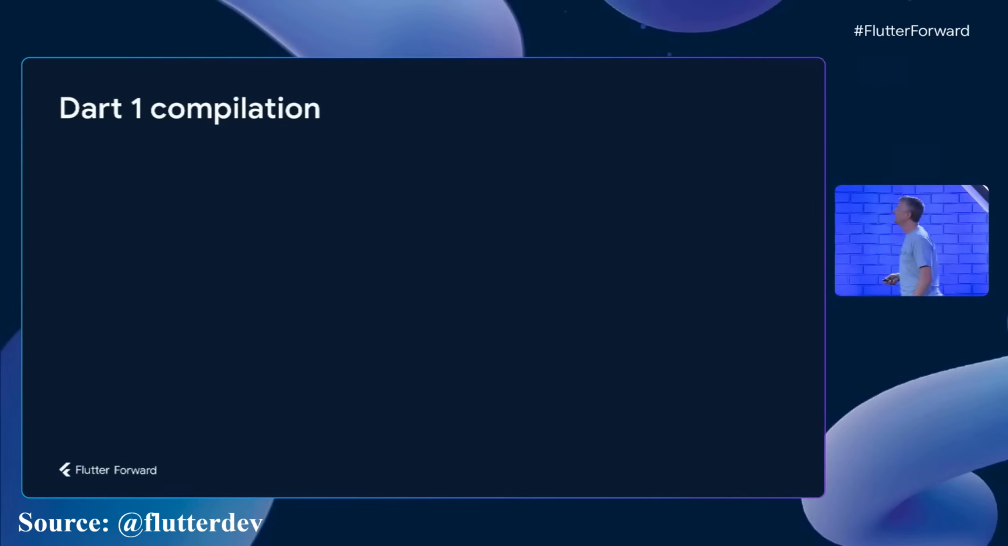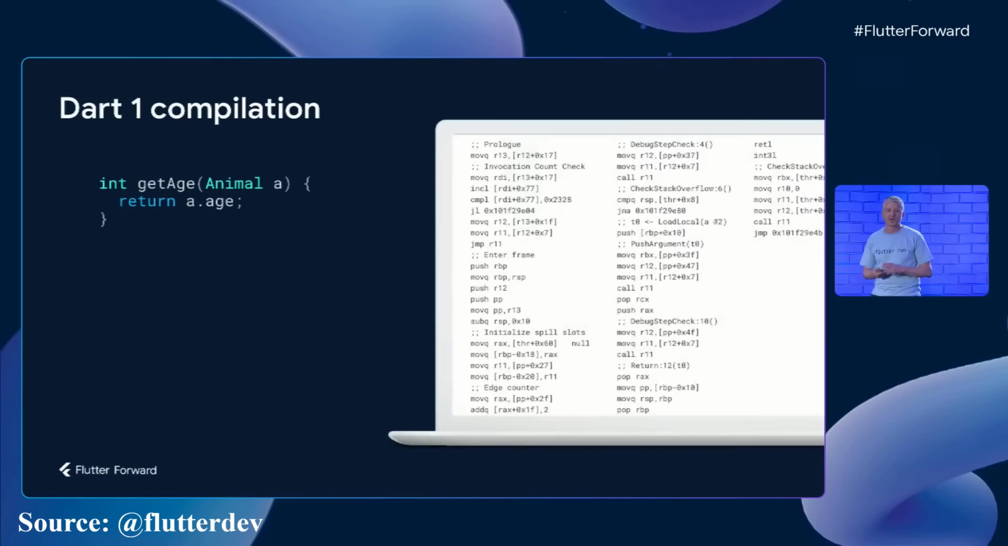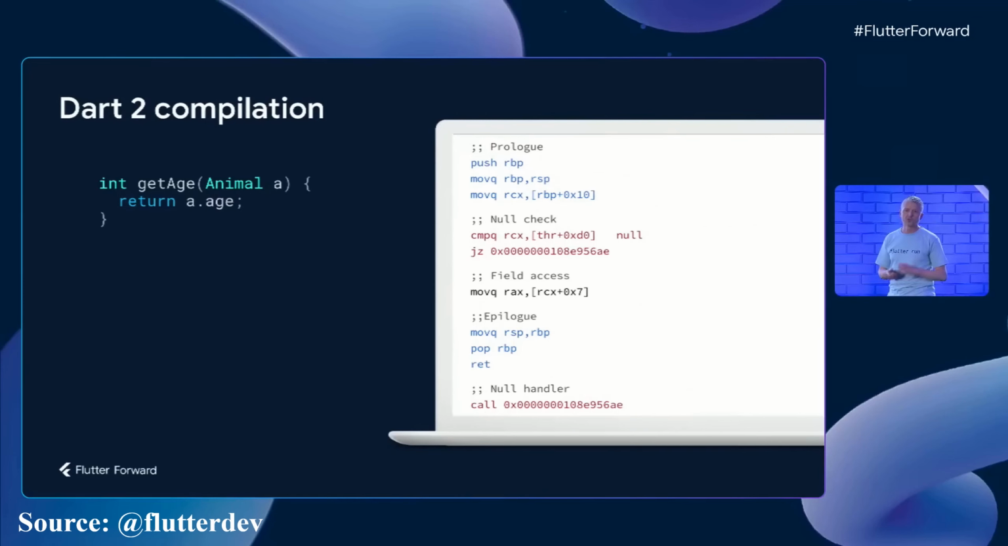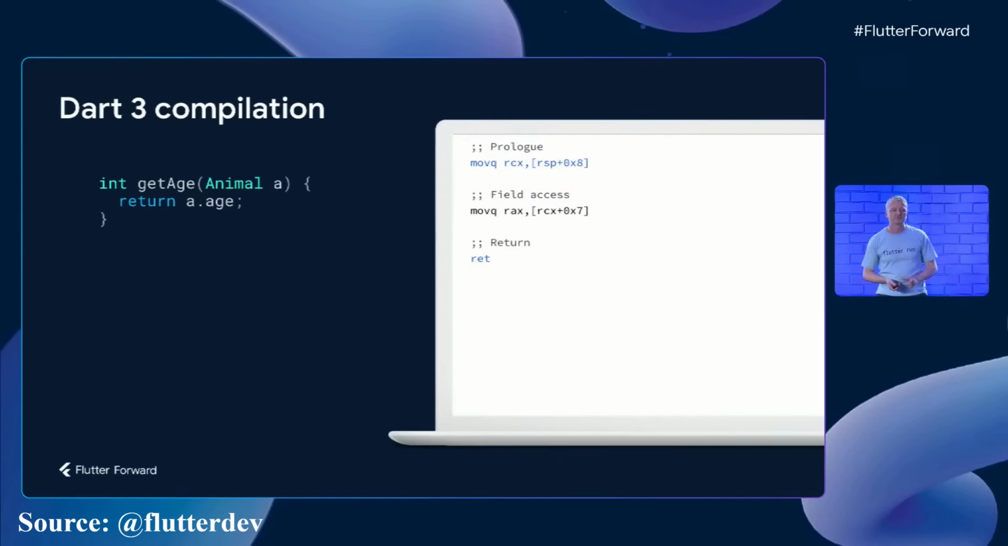Sound null safety allows our compilers to trust the types and produce smaller and faster code. Here's an example. This is a small function that takes an argument and returns a result. When this code compiled to machine code with Dart 1, our compiler produced 26 machine code instructions to have all the needed runtime checking in place. With sound null safety in Dart 2, we could reduce this down to 10 instructions. And in Dart 3, with sound null safety everywhere, we're now down to 3 instructions.